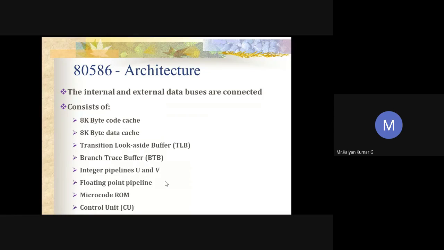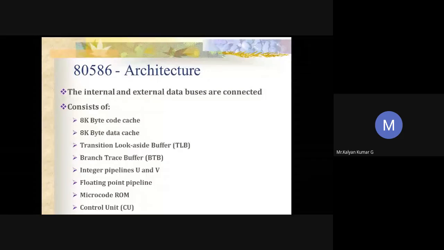So as I said, the internal architecture of the Pentium 32-bit processor has a 32-bit address bus, so you can calculate the internal physical memory, 2 power 32, and we have a 64-bit data bus also available.